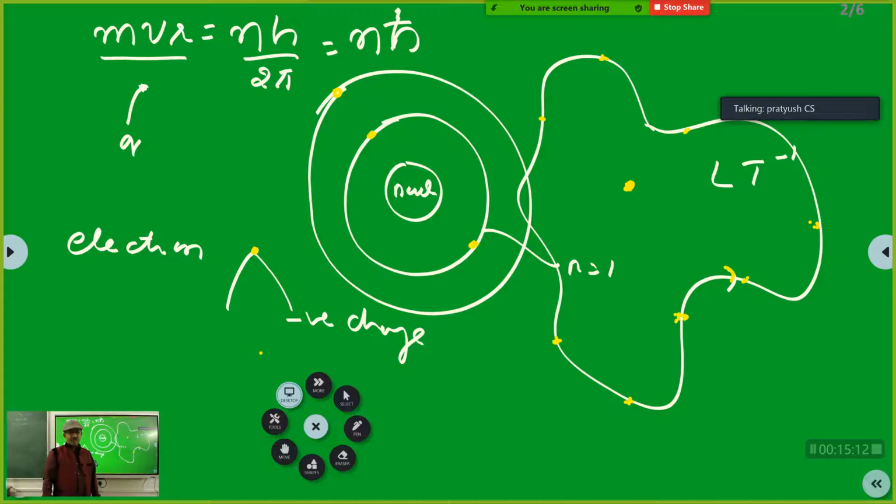What else? Energy level. Energy level is the same. Okay, fine, accepted. What else? See, I have written here: the angular momentum of the electron is the same, either it is here or here or here. Is it clear? Yes, sir. That is the essence of Bohr radius. Okay, anyways, I just wanted to draw your attention to this, that the electron is in motion. That's it. Nothing more, nothing less.